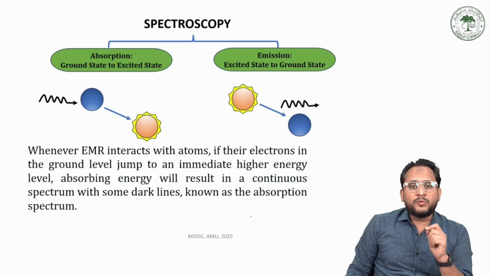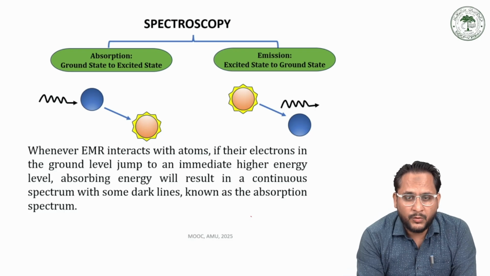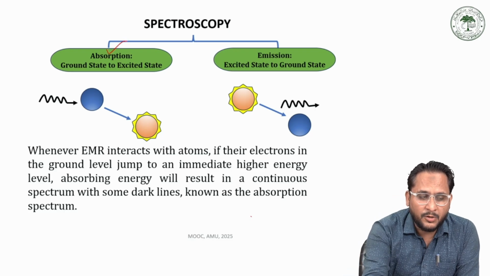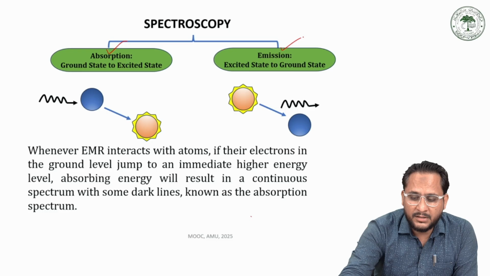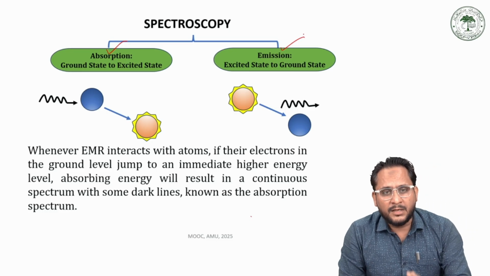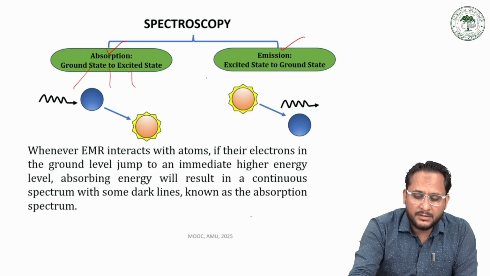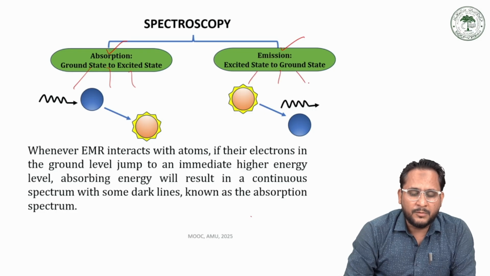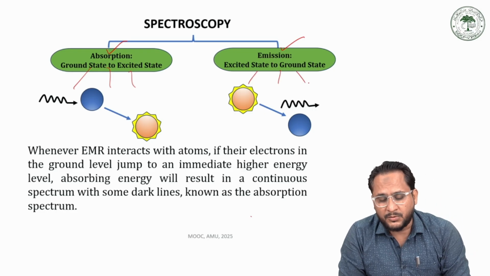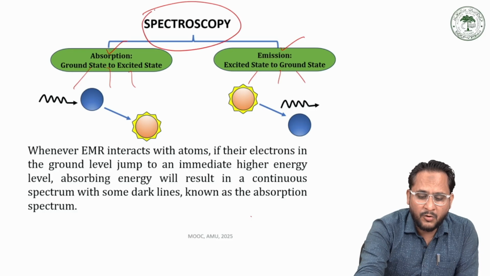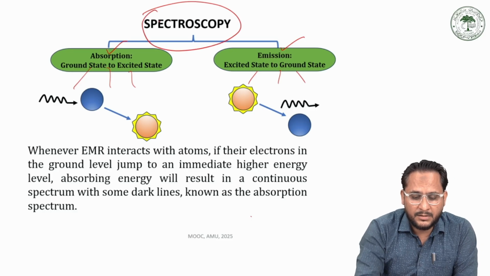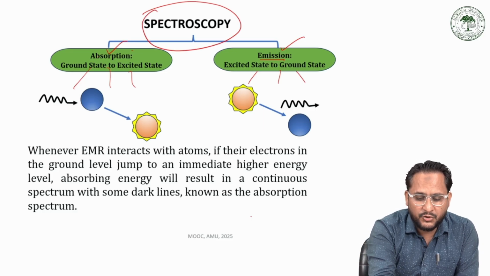Now, spectroscopy is broadly divided into two categories: absorption spectroscopy and emission spectroscopy. Various other spectroscopic techniques are subclasses of these, belonging to either absorption spectroscopy or emission spectroscopy.